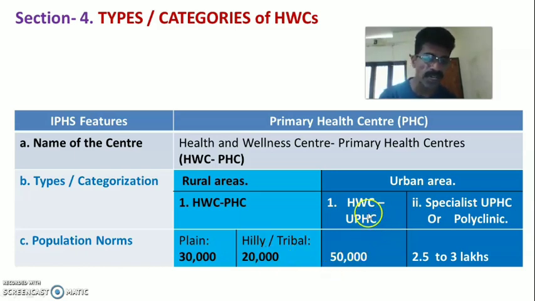Then population coverage of Health and Wellness Center urban PHC is 50,000. That is, HWC UPHC covers a population of 50,000, and Specialist UPHC or Polyclinic covers a population of 2.5 lakh to 3 lakh, that is 2,50,000 to 3,00,000 people. This is about the categorization and population norms of primary health center as per section 4 of IPHS 2022.